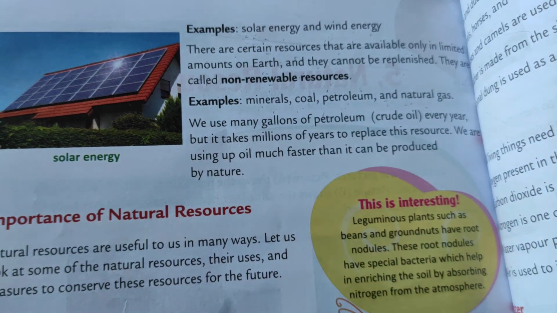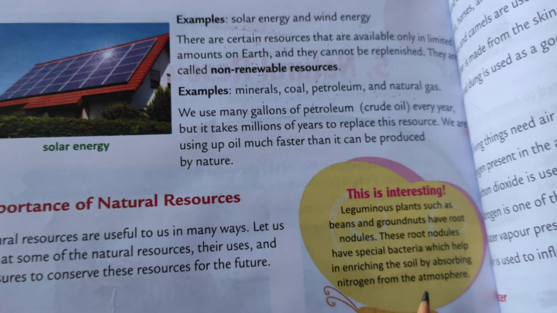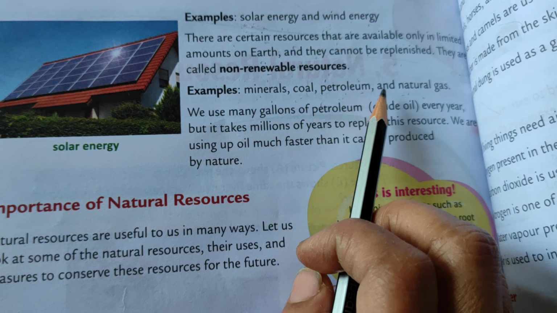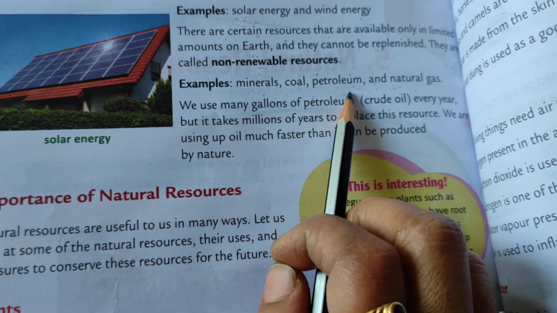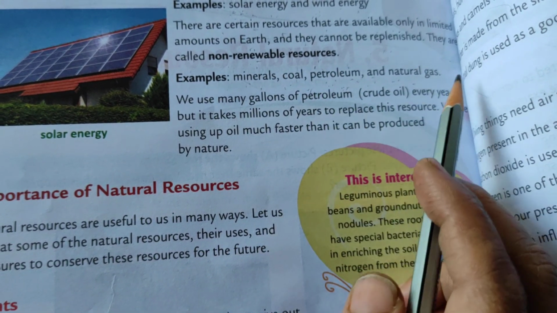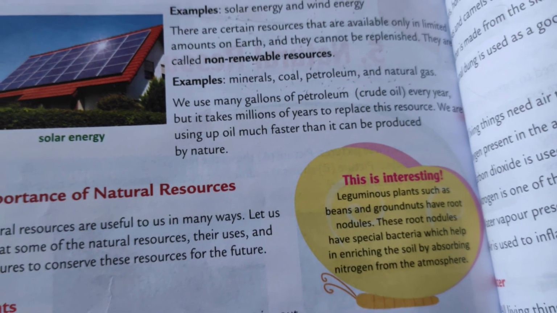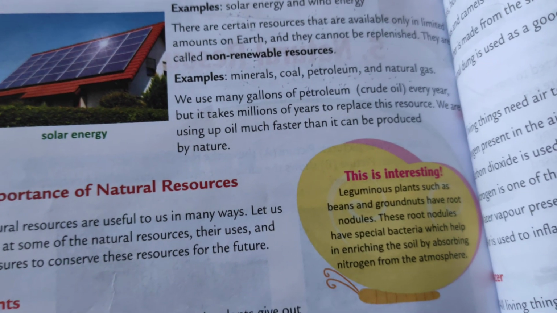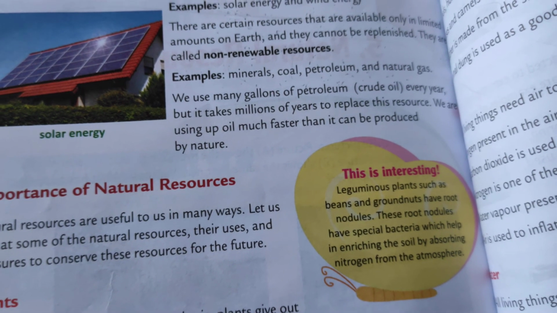So petroleum, natural gas and coal are examples of non-renewable resources. All these resources are available in nature in very limited amounts, and we cannot replenish or renew them again and again. In advertisements also you will see: don't waste, conserve petrol and natural gas. Correct, don't waste the petrol.